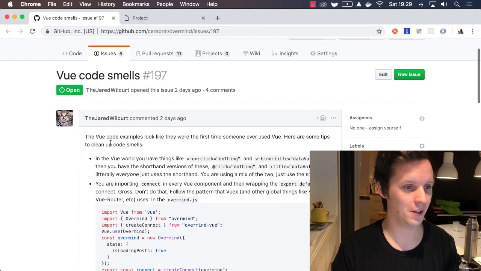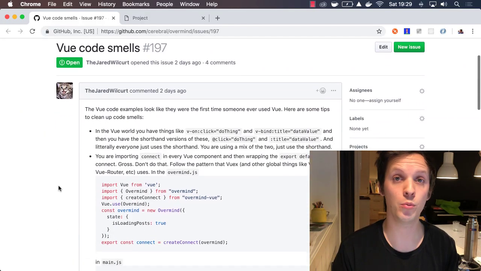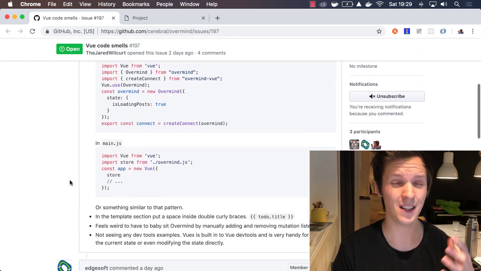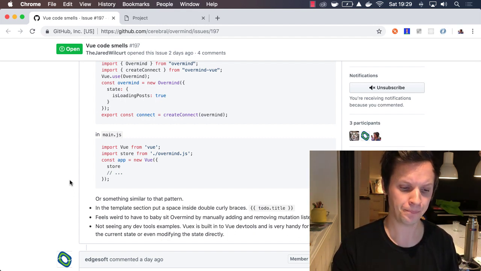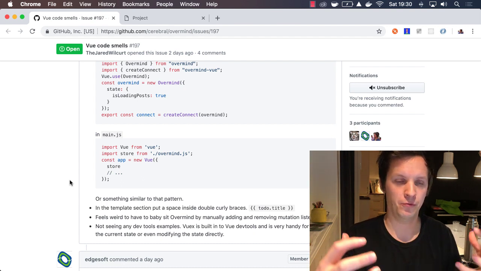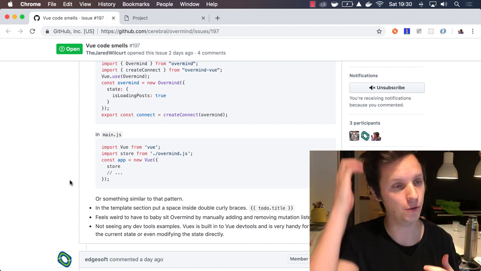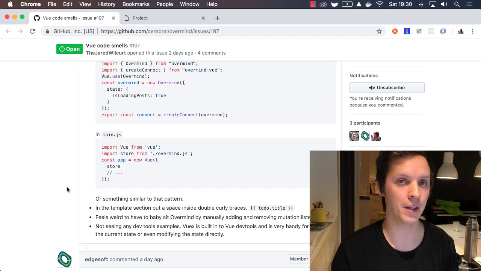Now, the problem when Overmind was announced is that, as I said, I'm a React developer, so I don't know how to best integrate it with Vue, but it's so awesome to see people see the possibilities. So Jared Wilkert created an issue, and he pointed out some, like, why did you do this? Why didn't you do this? He came up with some suggestions, and I just love this about open source. Go past the initial step of just things being handed to you and rather see possibilities and give feedback.